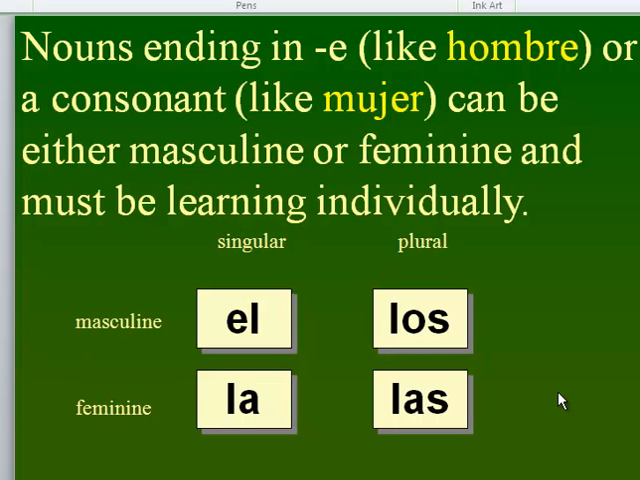Remember that sometimes, not all the time, do nouns end in O or A. When they end in letters like E, or a consonant like mujer, they can be either masculine or feminine. And remember, we talked about how you just have to learn ones like that individually. You have to learn them on a noun by noun basis.